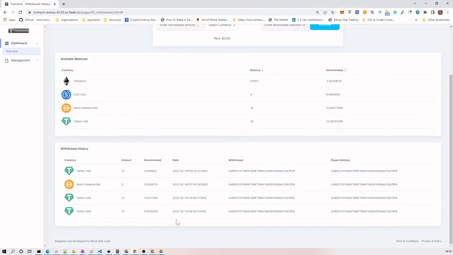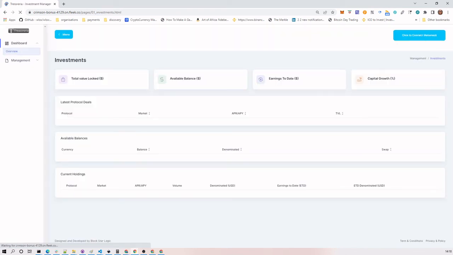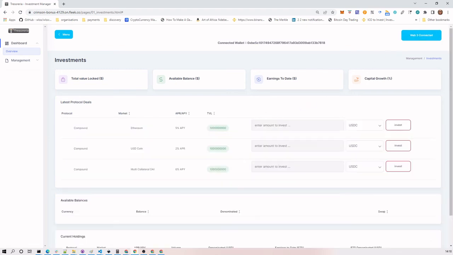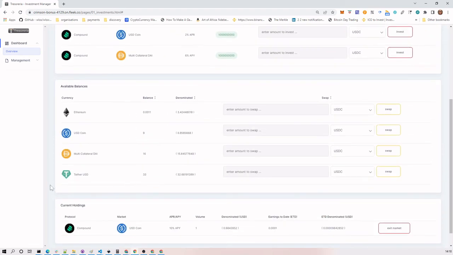We have here the $10 that we withdrew. Our amounts are decremented, and on our investments dashboard we can see, connect, that again the same value is propagated.